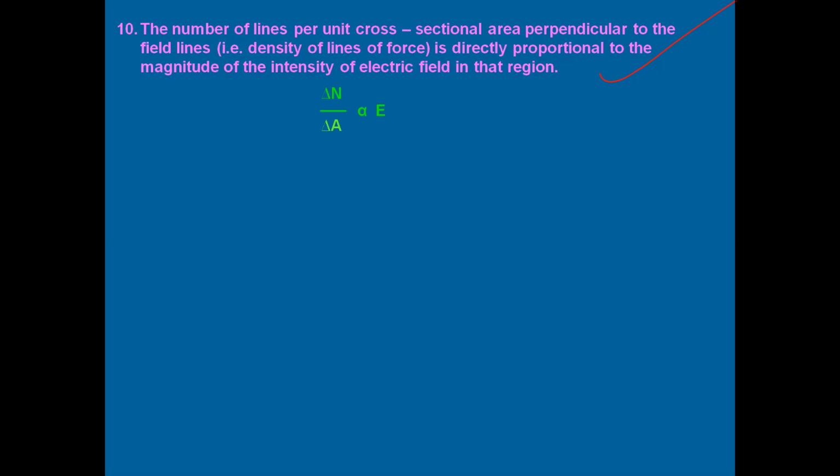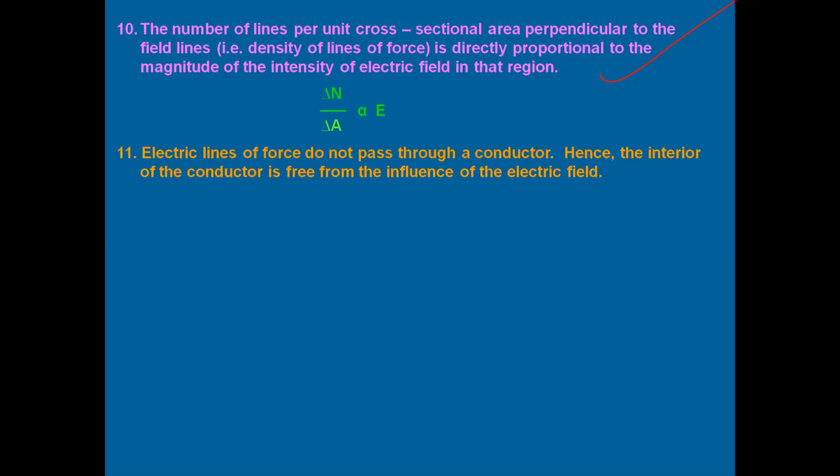Now going to the next property, electric lines of force do not pass through a conductor, which is called the electrostatic shielding effect, which you might have studied in smaller classes: during lightning, it is always better to be inside a car than standing outside on open ground.